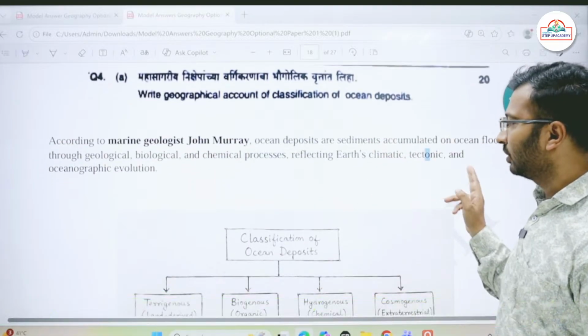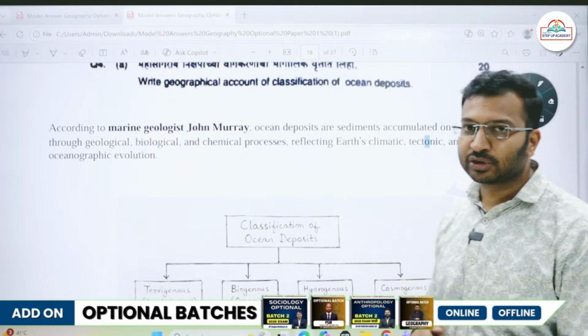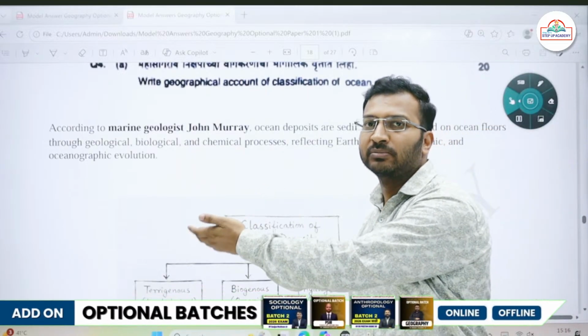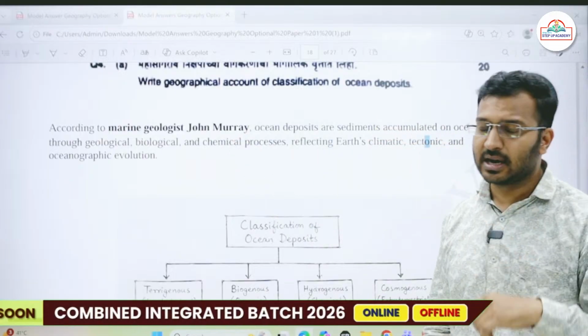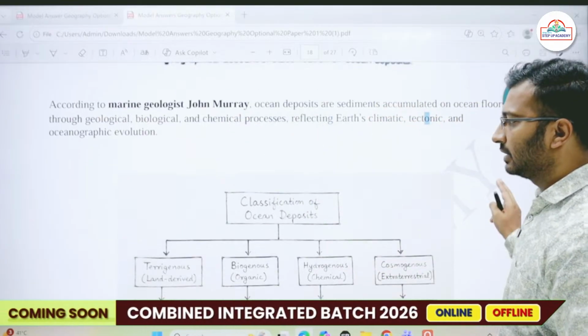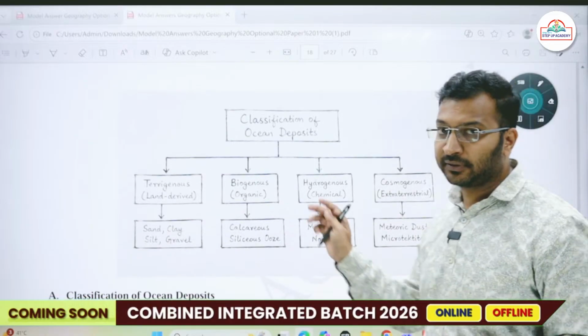Okay, he has talked about the ocean deposits. The ocean deposits are basically formed because of some geological activities, some because of chemical and biological processes. If I talk about the classification, there are different types of ocean deposits.